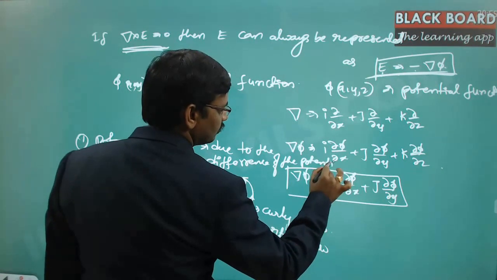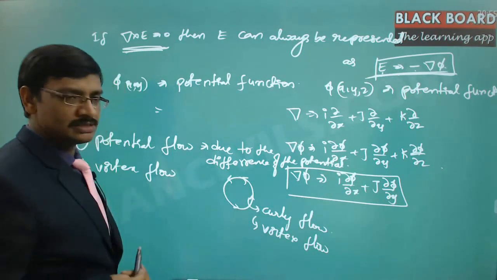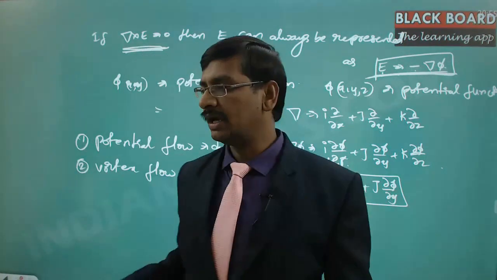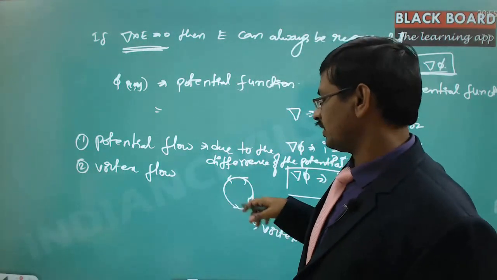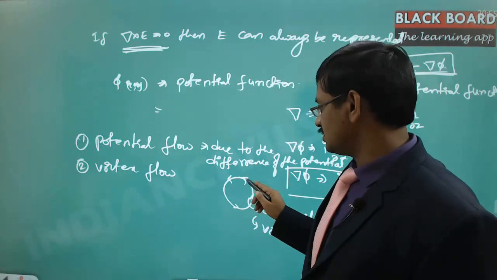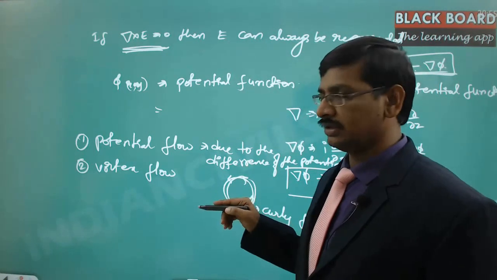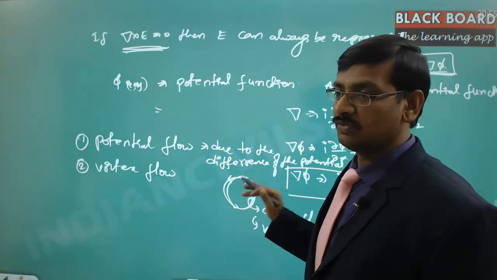If the flow is moving, then we call that potential flow. And the second one is the eddies that are moving in a circular fashion. That means it started from here and is coming back to the same place. So this kind of flow is called vortex flow.